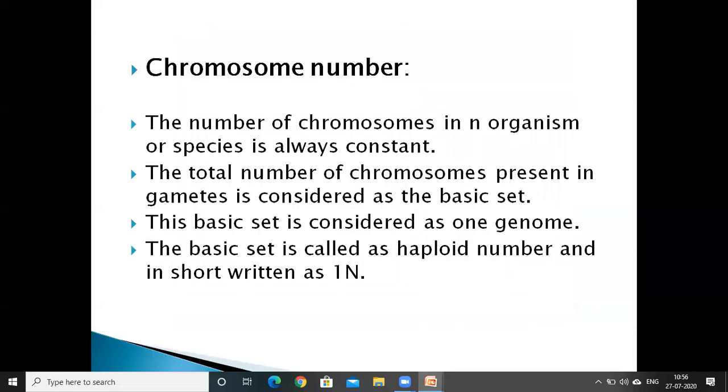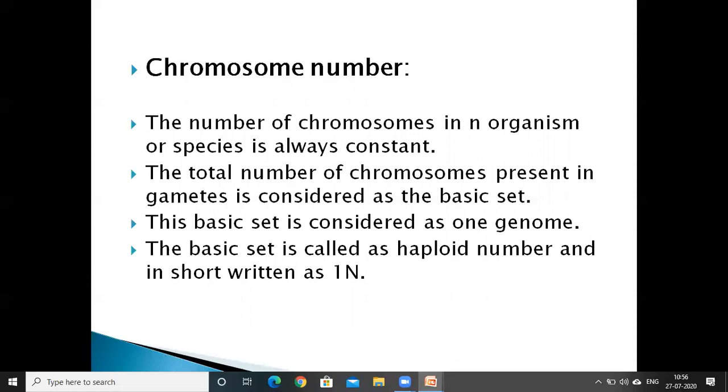Now the number of chromosomes. The number of chromosomes is constant for every species. For example, in Hibiscus rosa-sinensis, the chromosome number is fixed.